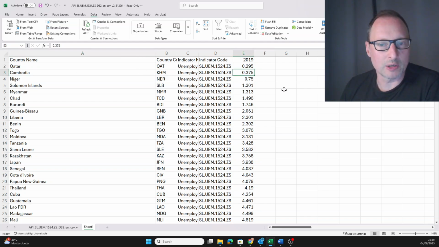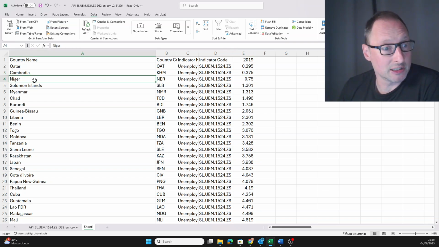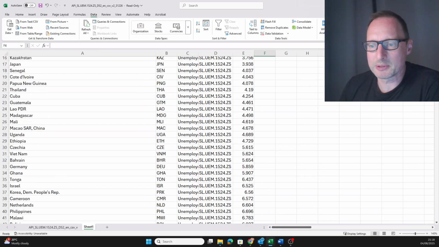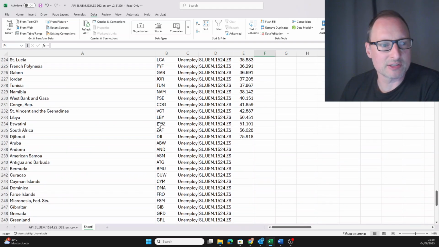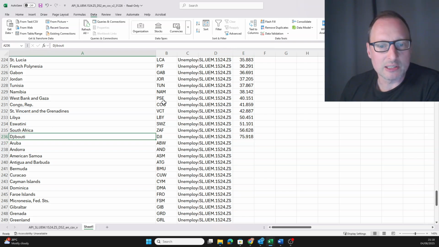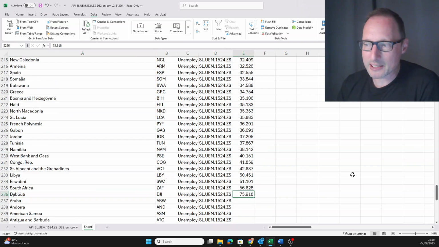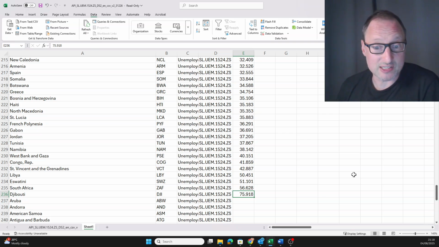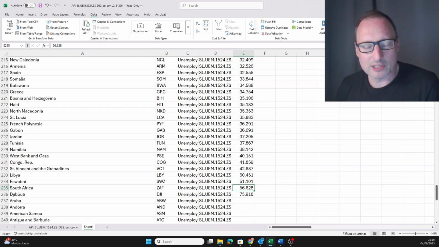Cambodia also has a very low youth unemployment rate. It would be interesting to figure out what sort of policy they have in place to make that happen. Niger, the same. Okay, and you can see other countries with small unemployment rates. Then let's go to the end of the table to see the countries with the highest unemployment rates. And you can see the highest unemployment rate, a staggering 76% in 2019, was Djibouti. Okay, South Africa also has an incredibly high youth unemployment rate, 57%. So we have answered our first question.